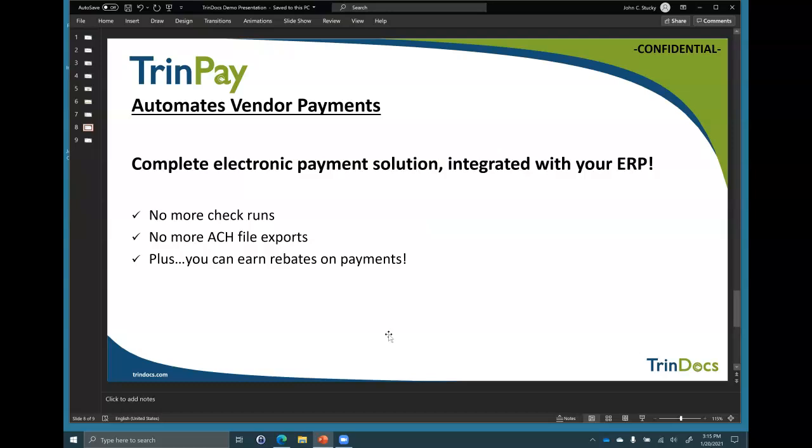Finally, there's TrinPay. As we mentioned, this is payments, no more check runs, no more ACH file exports, and you can earn rebates on those payments. Once they're in the system, the payment third-party provider, we use a very large organization called Invoice Pay. They charge a fee per payment, but then they provide a rebate. They contact the vendor. You don't think about it again.